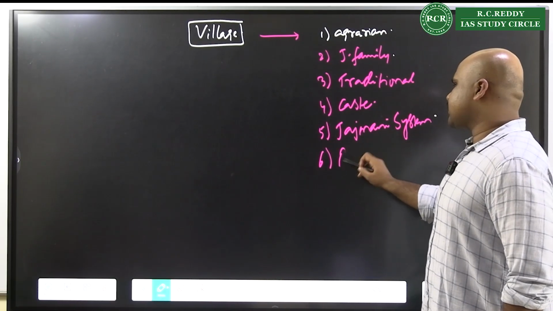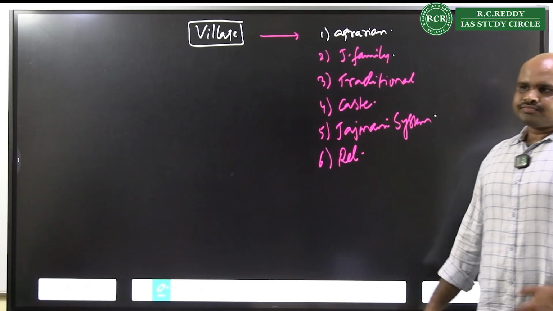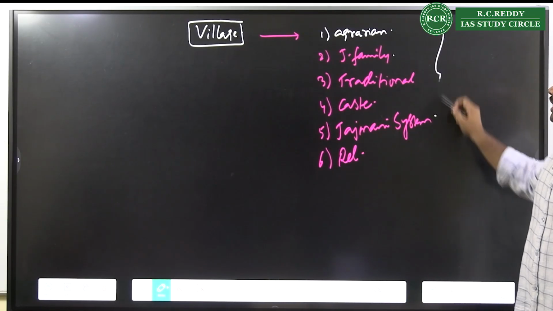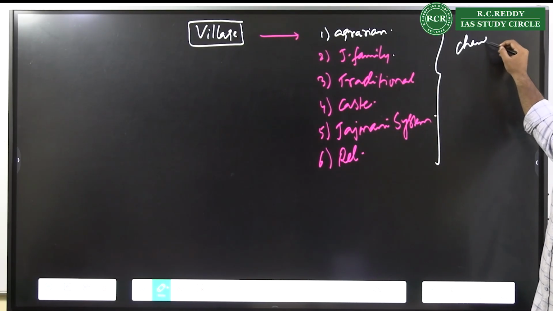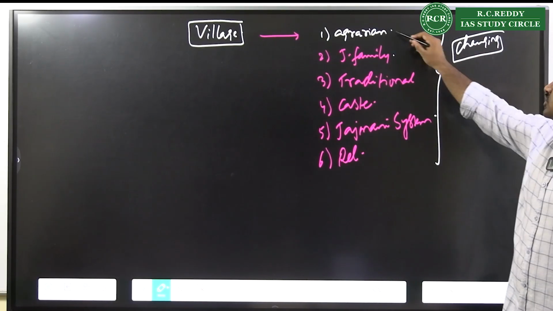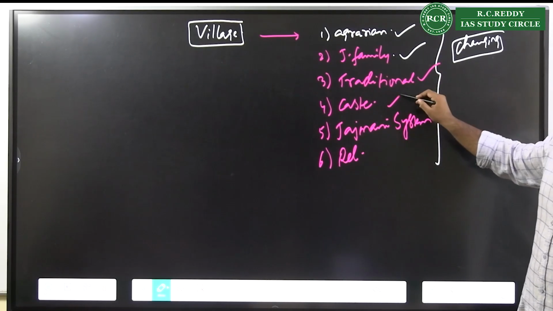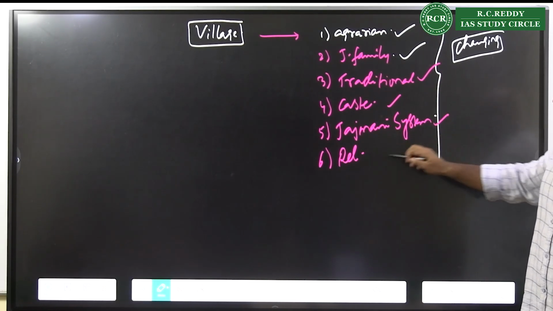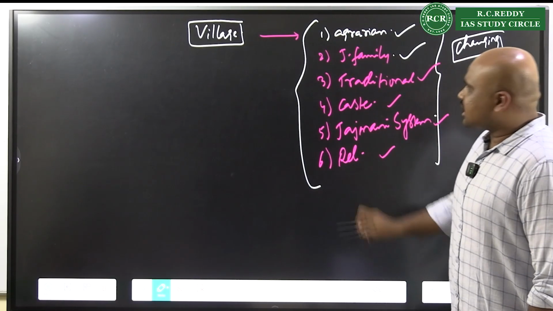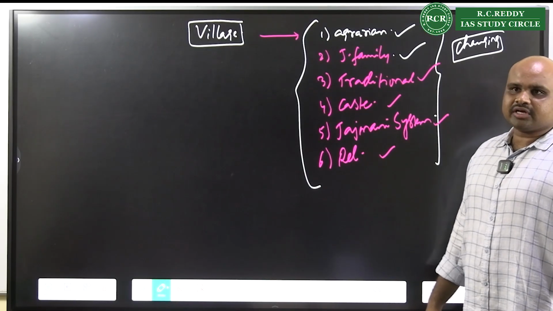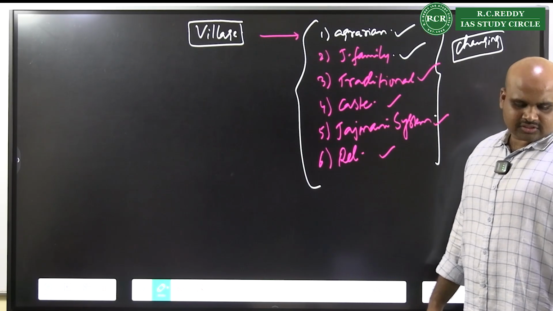And 6, the factor of religion is also present. Now all these aspects are characteristic features of the village. If they say the village system is changing, the simple observation is: how is this changing? The simple understanding is that with respect to these dimensions, you can talk about how these aspects are changing. That is one important dimension that has to be remembered. Yes?